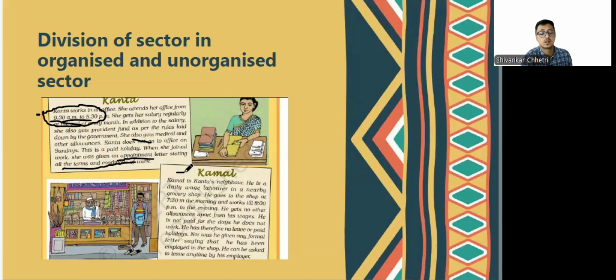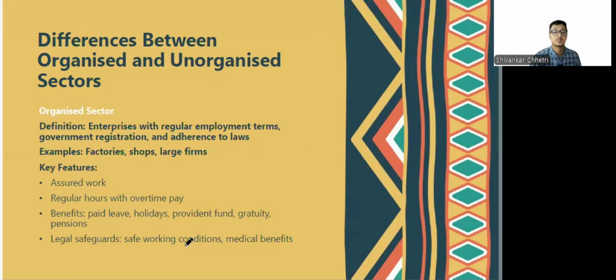But Kamal, who is Kanta's neighbor, works in a grocery shop nearby, and he does not get any paid leaves. He has to work from 7:30 in the morning till 8 o'clock at night, more than 12 hours. He has no fixed timing of working. He has no leaves or paid holidays, and he has not been given any formal letter. He can be thrown out of the job anytime, right? He can be fired. So what is the difference between organized and unorganized sector?